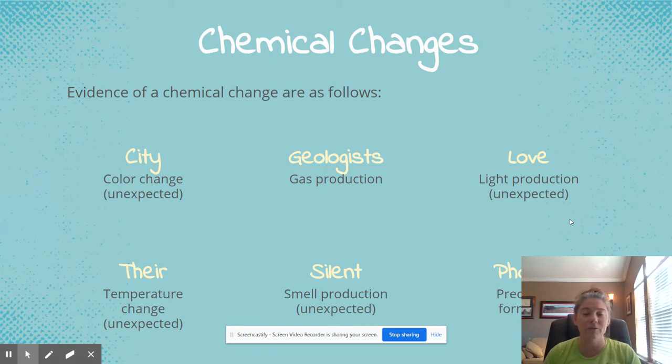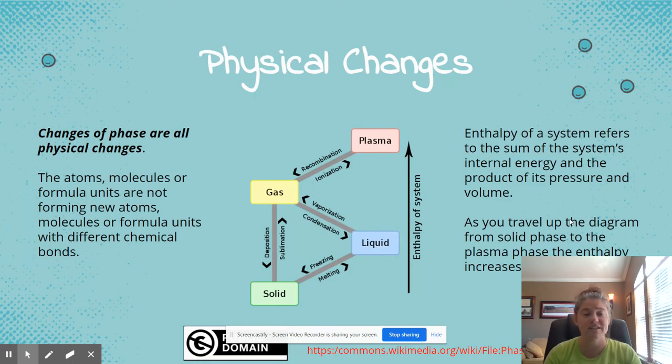The way that I remember this is the acronym City Geologists Love Their Silent Phones. This will help you to remember the evidence of a chemical change. Physical changes, again, were the changes that don't change the makeup or the identity of the composition of what I'm talking about. In chemical changes, those compositions do change. Chemical bonds were being broken and formed. Here, that's not happening. So all changes of phase are physical changes.